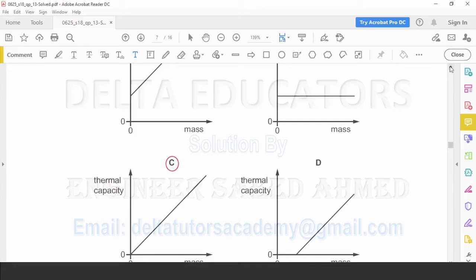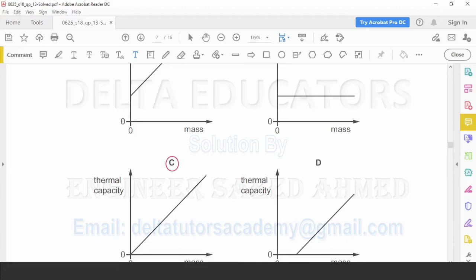In A, it is shown when the mass is 0, we have some thermal capacity. When the mass is 0, how will there be thermal capacity? Thermal capacity will be 0. It cannot be more than 0. So this option is incorrect.